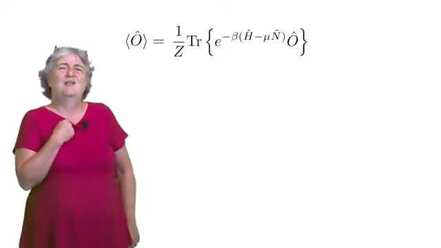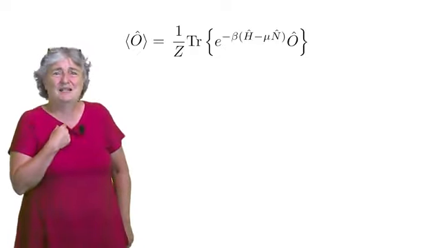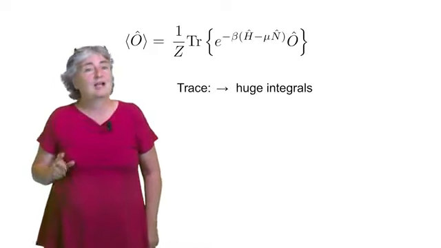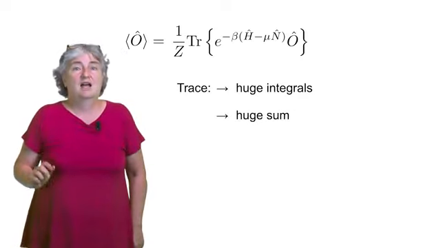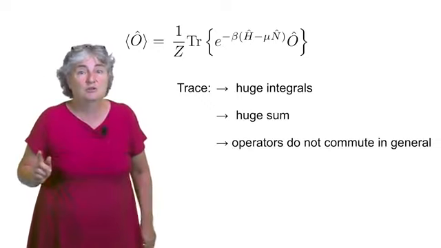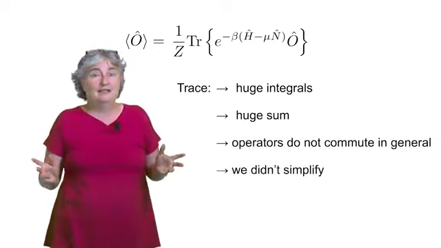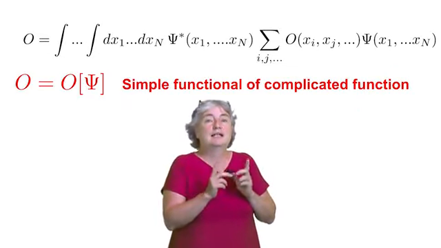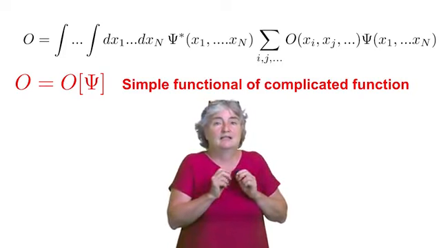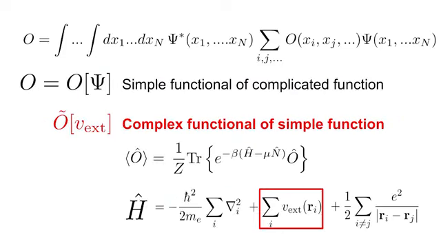But wait, how can we ever calculate this? This is super complicated. In the trace, we have huge integrals. We have to sum them all, and there are very many. Note that the operators do in general not commute, and we have still not used the fact that details may be integrated out. So that looks rather bad. What did we do? We moved from a known and simple expression with an ingredient that is too complex to be calculated to a complicated expression of a simpler ingredient. Did we gain anything? I do not know what you think.